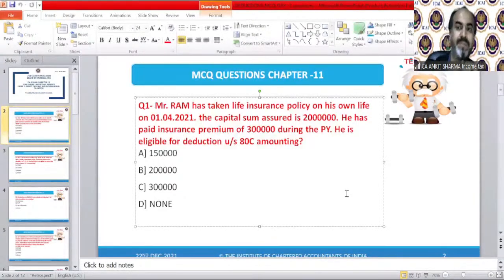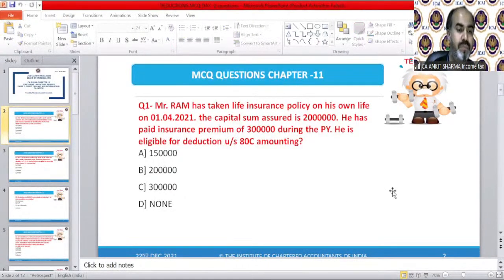Any answer? I know it's not easy. You are final students, you are future chartered accountants, and I can expect a correct answer from you. So, Janki Bhatt is saying B. Okay, Geeta Kalidas is saying again B. Naveen is saying A. More? I want more answers. Do it fast.